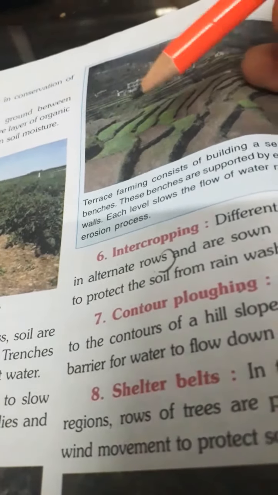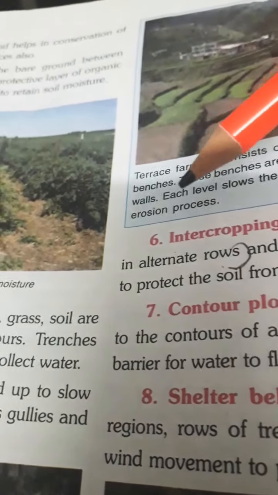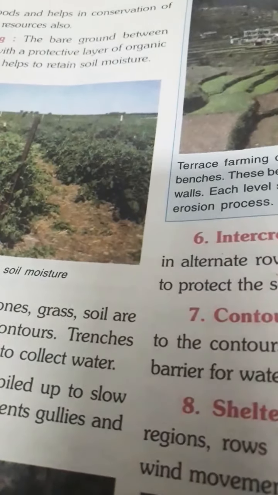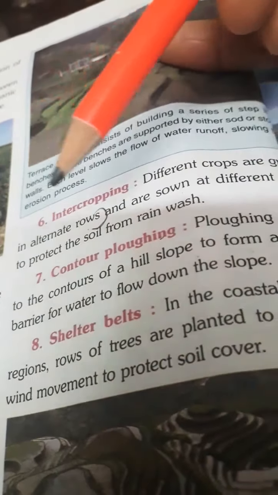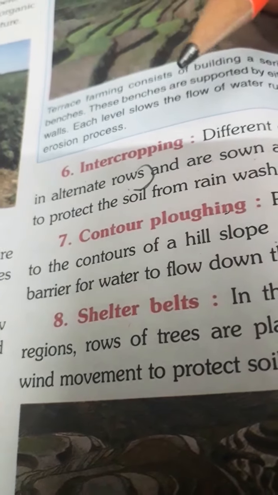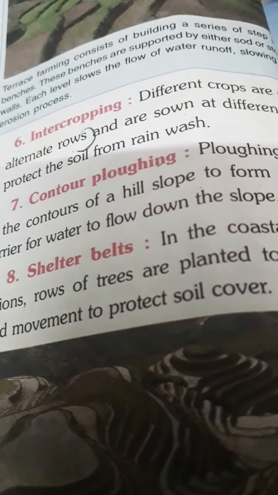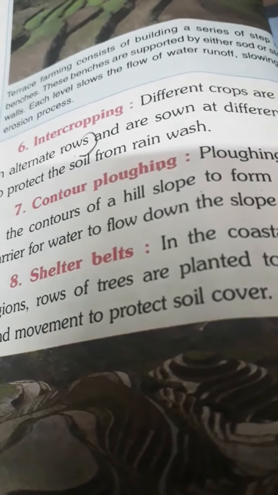Next method is intercropping. Intercropping means growing different types of crops in alternate rows. And next is contour plowing. Contour plowing means plowing the land according to the hill slopes, with contour barriers, and these barriers will help to prevent the flow of water and soil erosion will not take place.